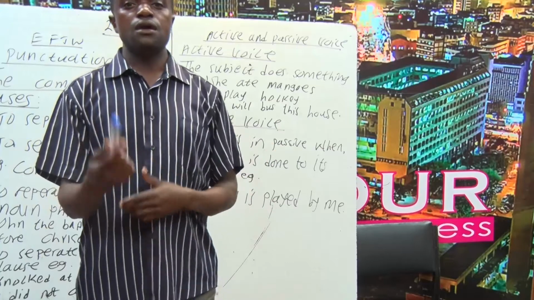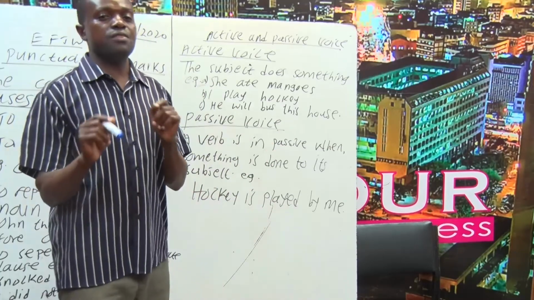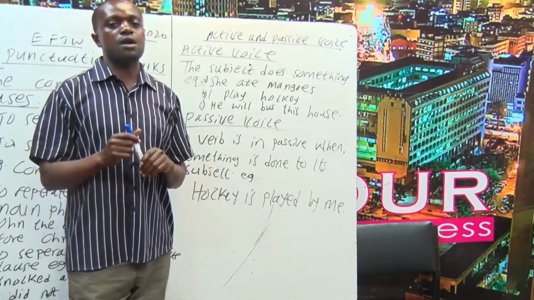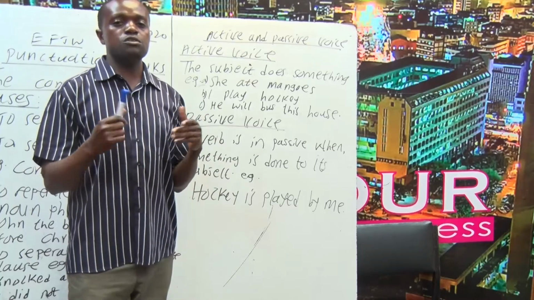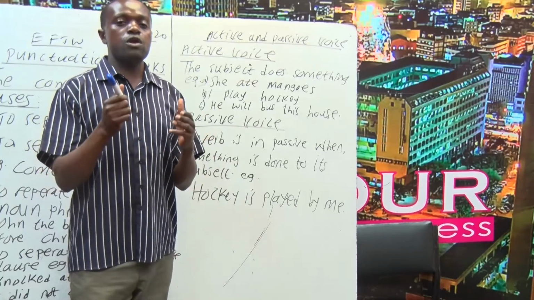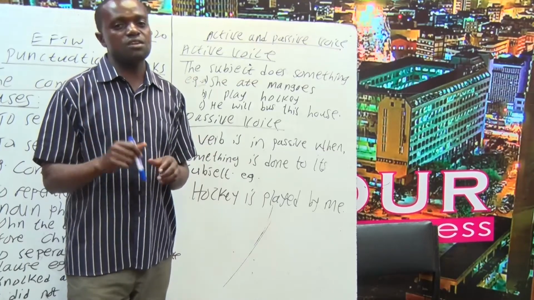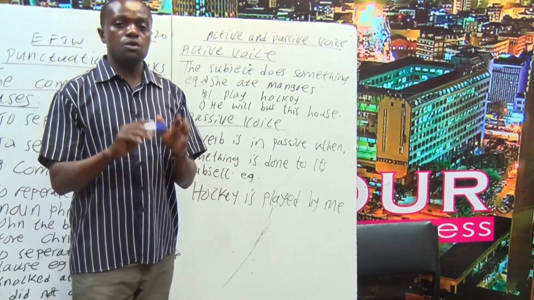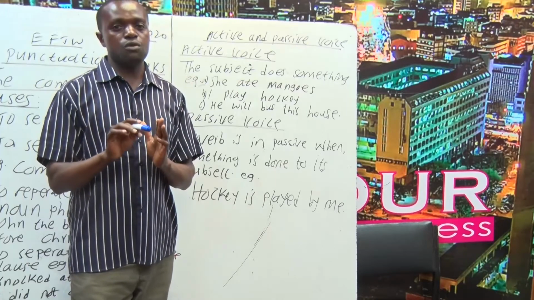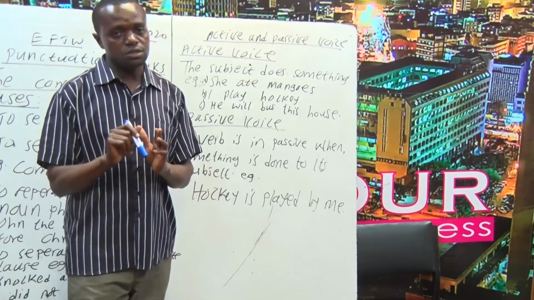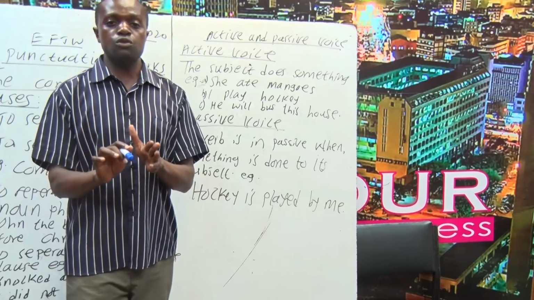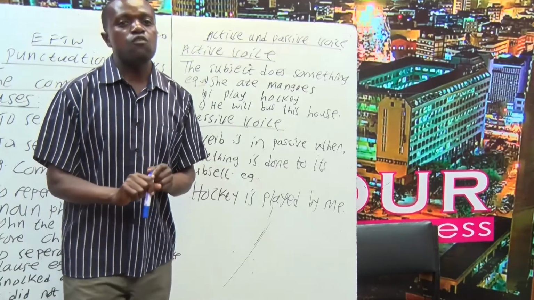We say that the way you communicate determines the way the audience is going to understand whatever you're talking about. That's why yesterday we talked about the comma. And we said that where you place a comma in a sentence is likely to give that particular sentence a totally different meaning. So you must be very keen whenever you are placing a comma in a sentence, because a comma communicates a lot. But today we are going to discuss what we call active and passive voice.